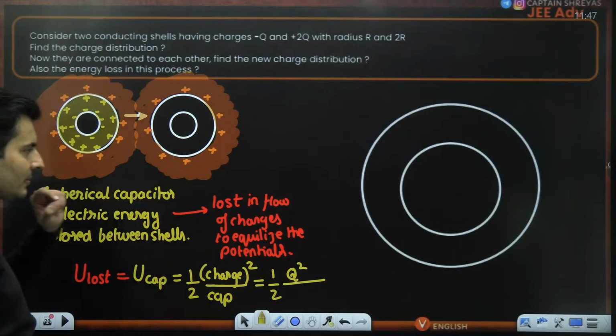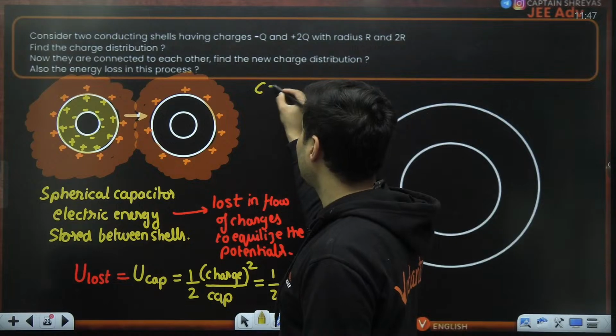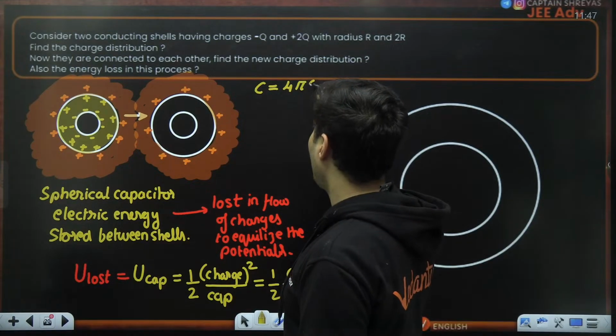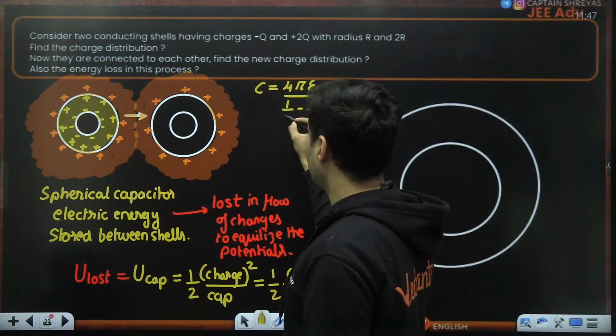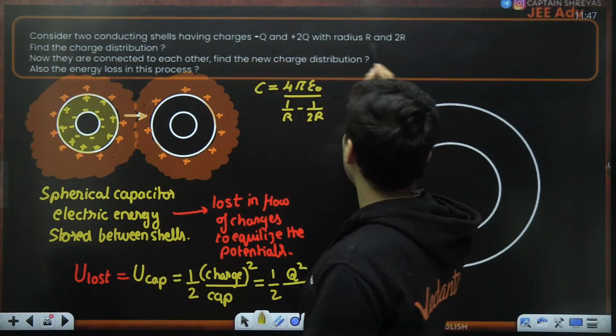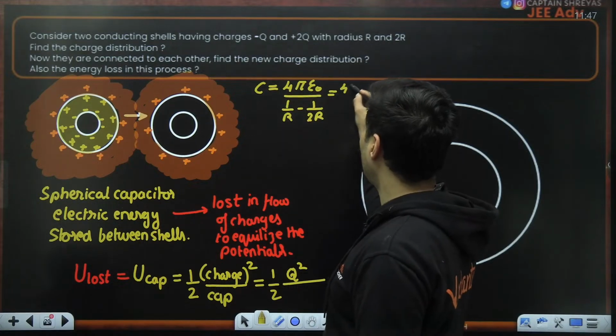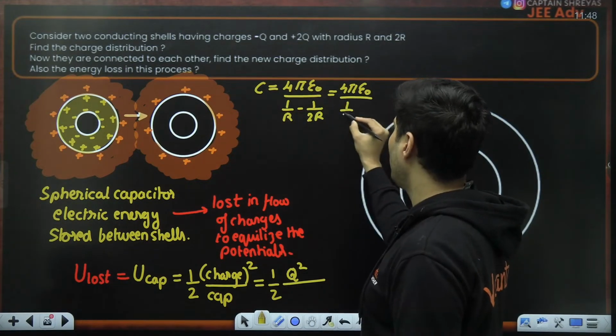What is the capacitance of this spherical capacitor? Remember the formula: 4 pi epsilon naught divided by 1 by R1 minus 1 by R2. Here the radii are R and 2R. So this will be 4 pi epsilon naught times 1 minus half, which is half, so 1 by 2R.